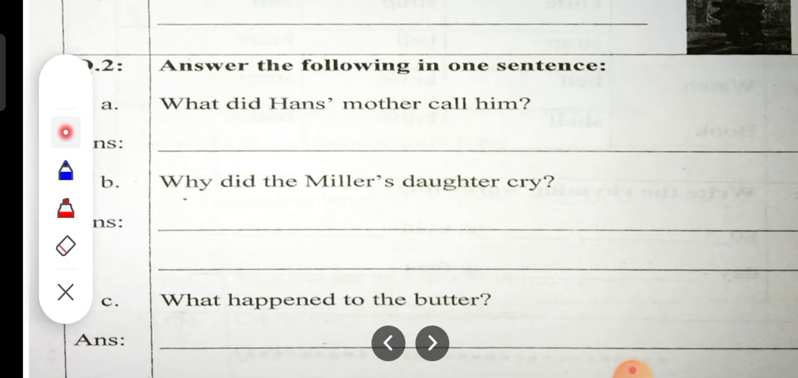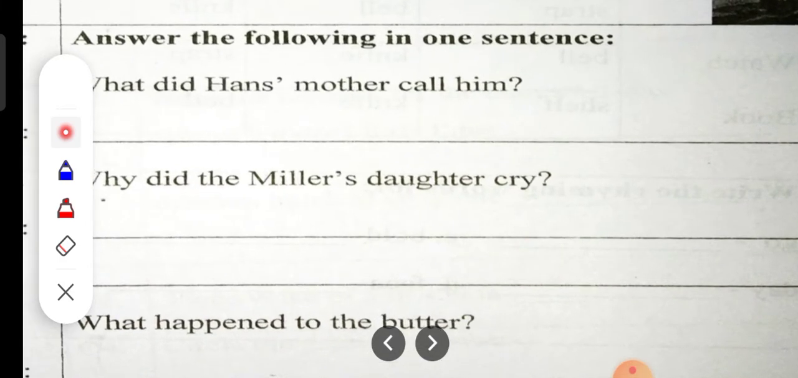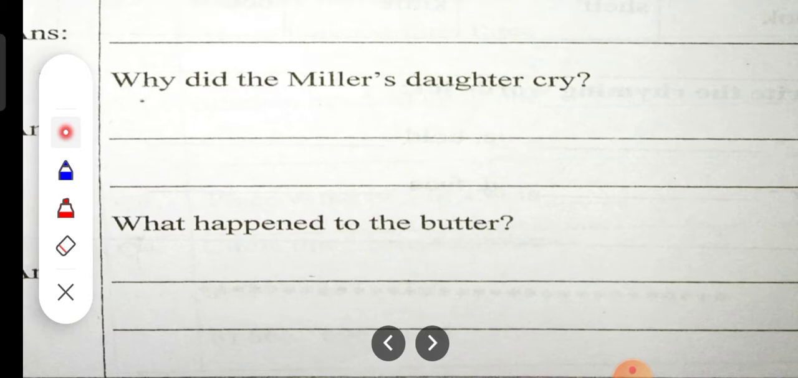Then next, what did Hans' mother call him? Hans' mother called him a foolish boy. Okay. Then, why did the miller's daughter cry? The miller's daughter cried because she could not spin straw into gold. Then, what happened to the butter? The butter had melted in the sun.